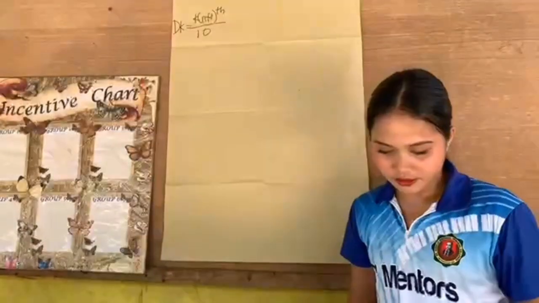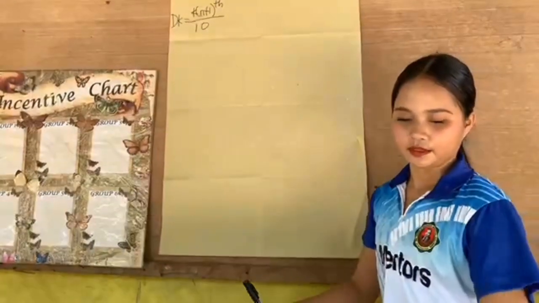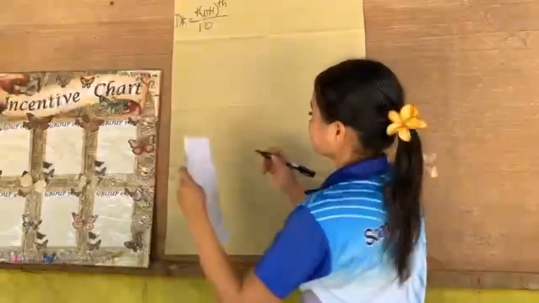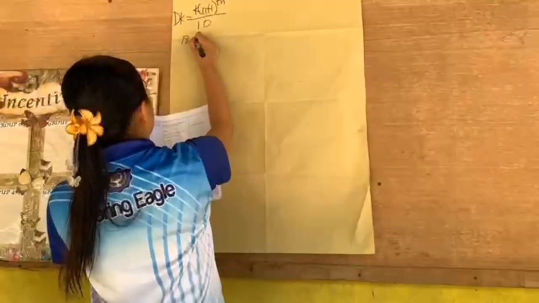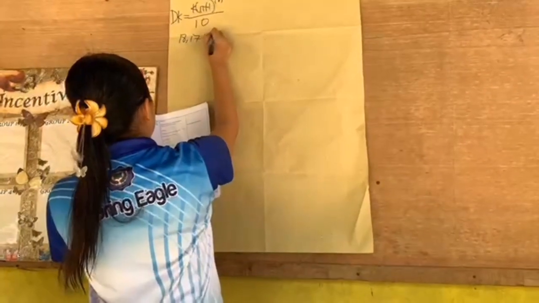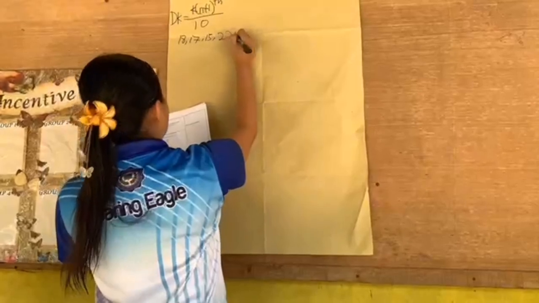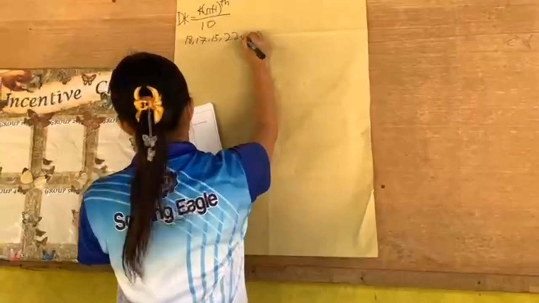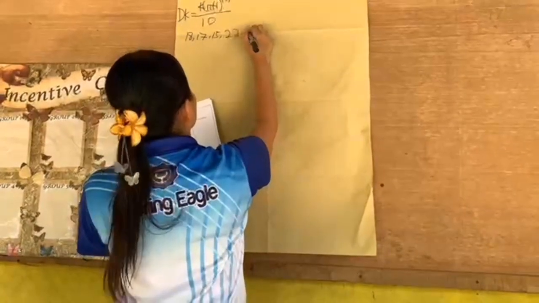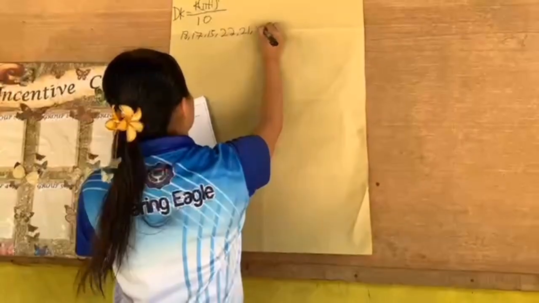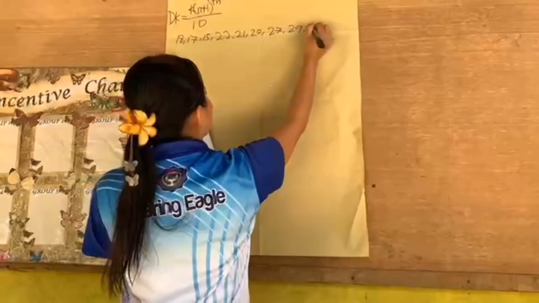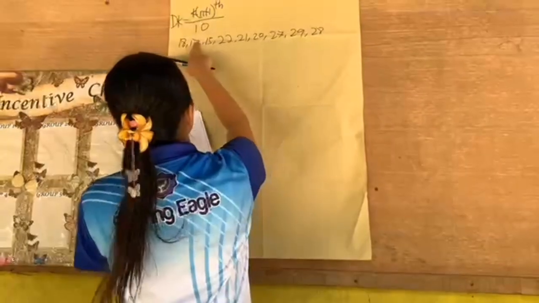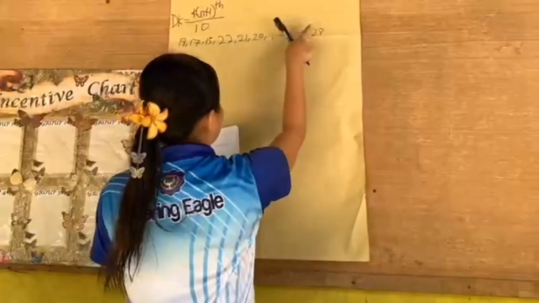The first example: the data is 18, 17, 15, 22, 21, 20, 27, 29, and 28. 1, 2, 3, 4, 5, 6, 7, 8, 9.